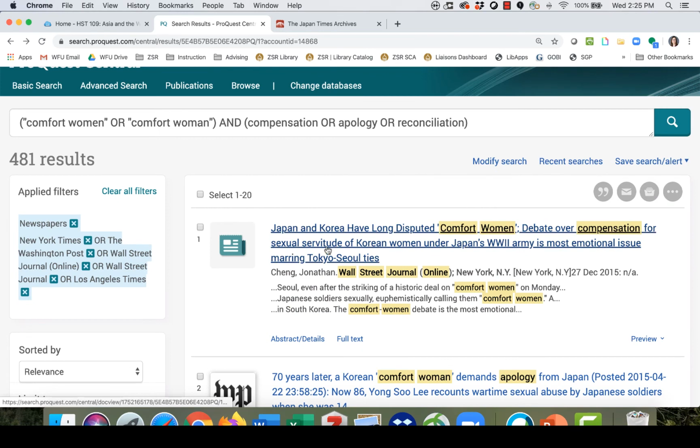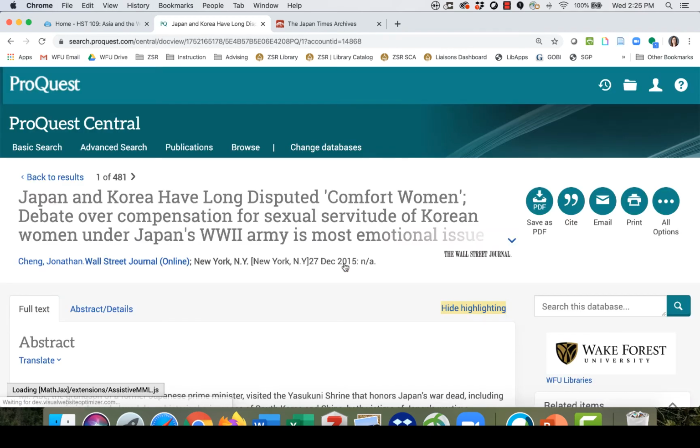And as you find articles, feel free to email them to yourself. Make sure you don't grab this link from the browser bar. That's a temporary link that's generated when you do your search. So if you pull up an article like this, there are options here to email it to yourself. You can also save it as a PDF, print it out. Make sure you keep track of where you found your information.